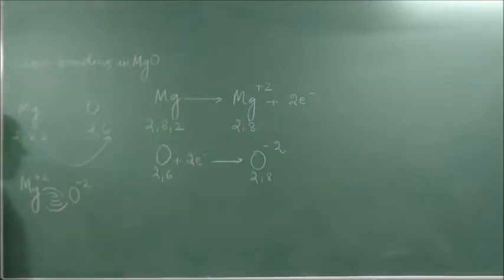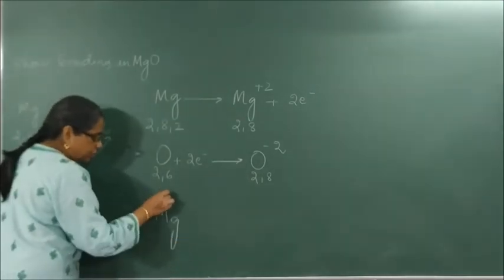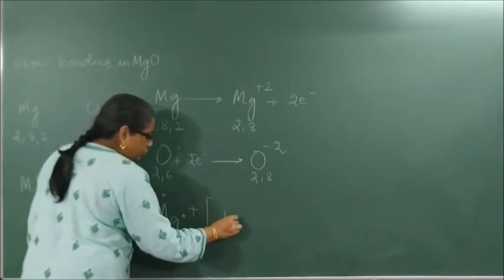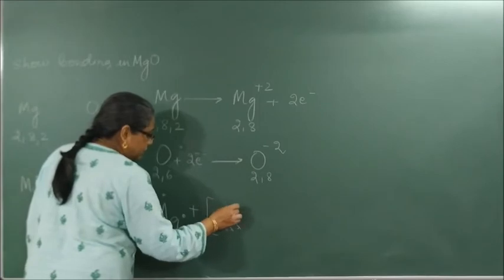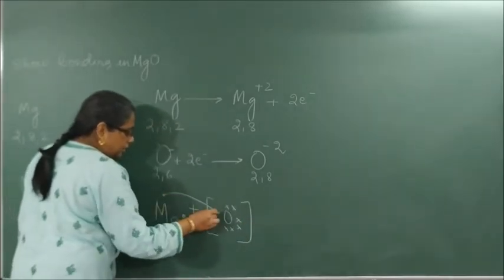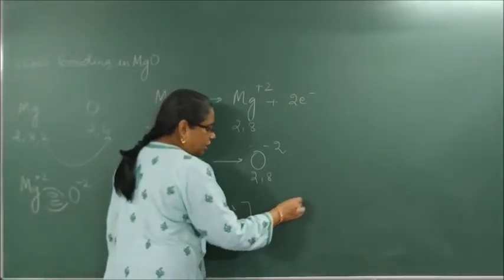Correct in here? Now, Mg, how many electrons? 2 electrons. Plus oxygen, 1, 2, 3, 4, 5, 6. Now what happens? Give this here, give this here. So it forms what?